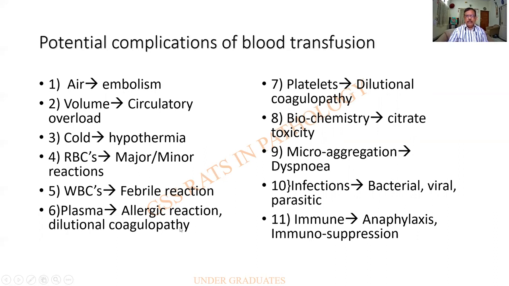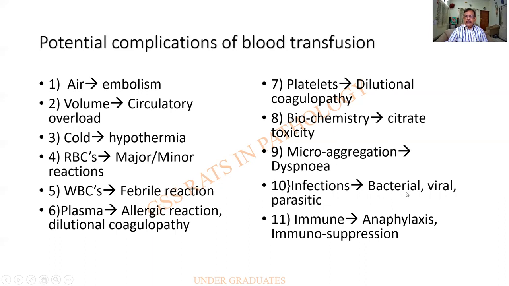Sometimes we think that the more blood we give, the more platelets the patient will contain. It is actually the other way around. Platelets can lead to dilution of the clotting factors as well as dilutional coagulopathy. Biochemistry, there can be a citrate toxicity. Microaggregation leading to blockage of the small alveolar blood vessels and dyspnea.